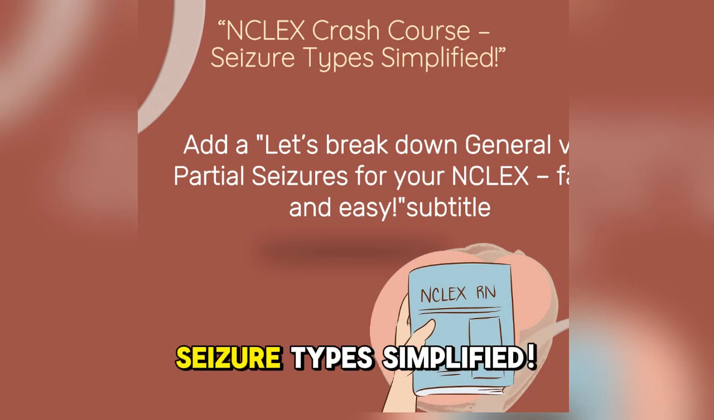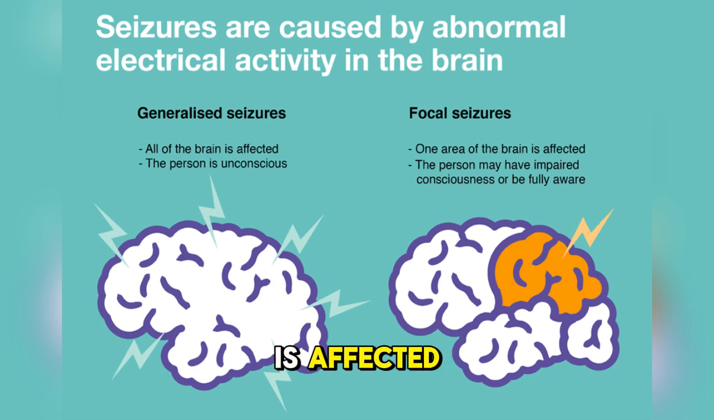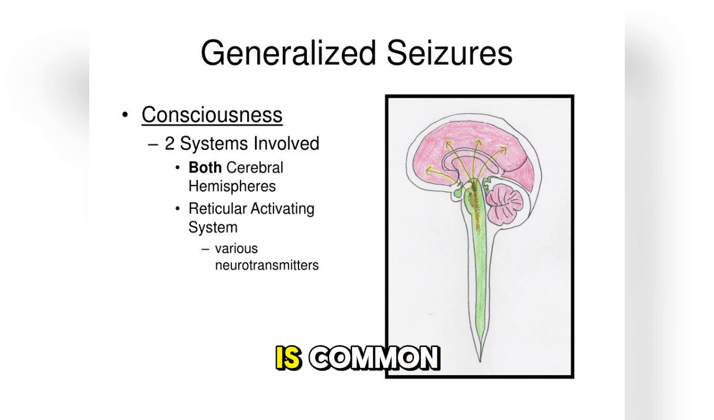NCLEX Crash Course: Seizure Types Simplified. Generalized seizures equal the whole brain is affected. Partial seizures equal only one part of the brain. Generalized seizures equal loss of consciousness is common.